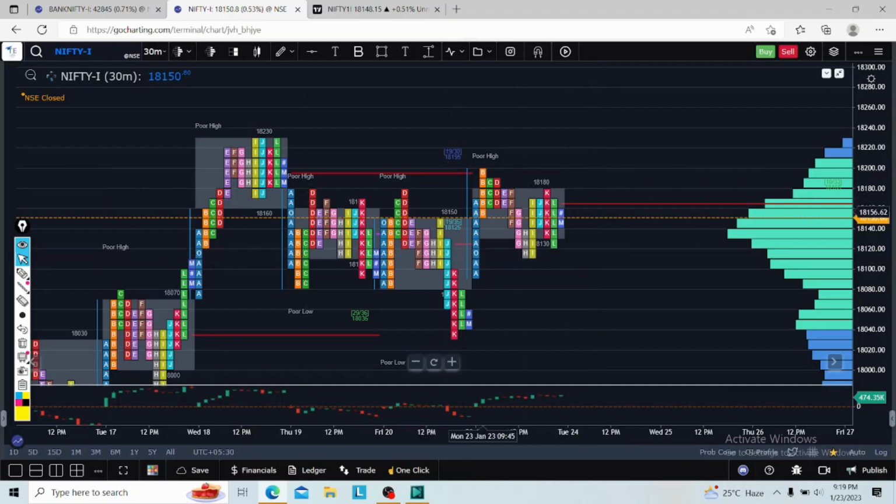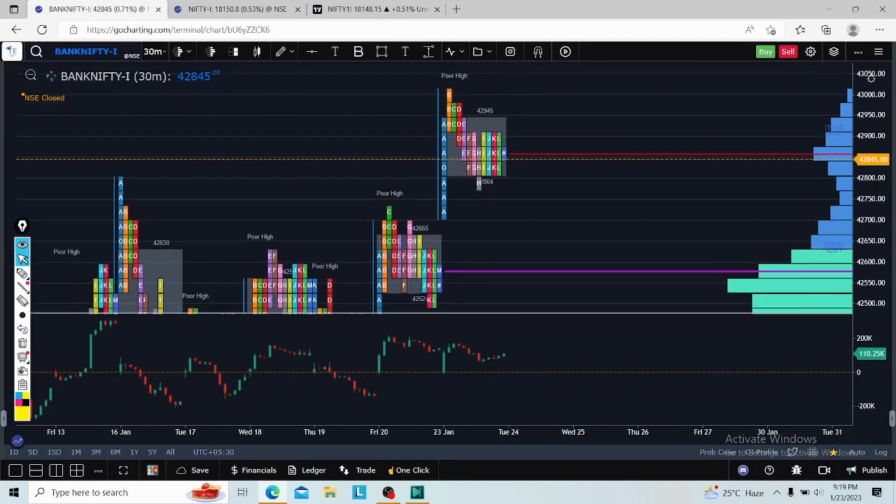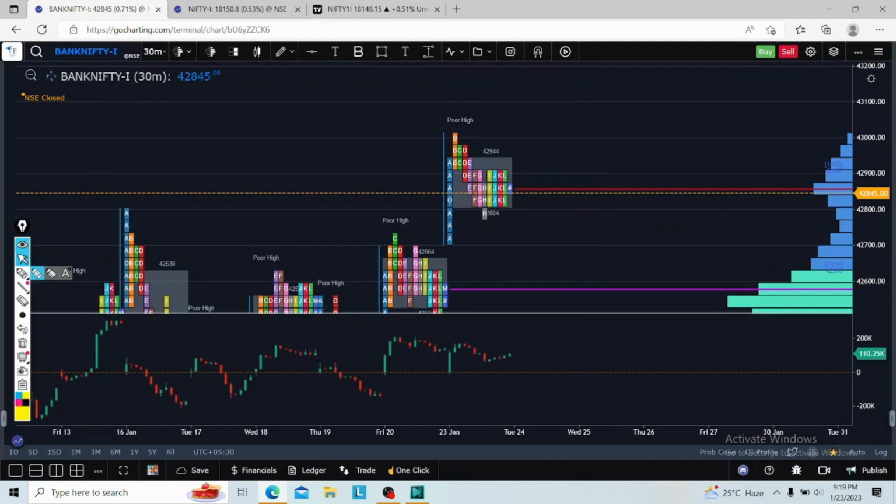Okay, this is Nifty 50. Then this is all about Bank Nifty. So in Bank Nifty, the very interesting thing is, on any acceptance at a flat opening of 42,850, I will go for a short. Why? Because 90% of the time the weekly gap will fill on Tuesday or Wednesday itself. So tomorrow is Tuesday. If the market accepts below this, then I will go for a short directly on this PPOC.